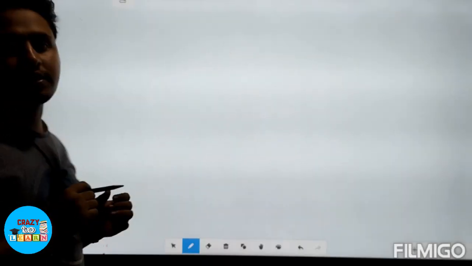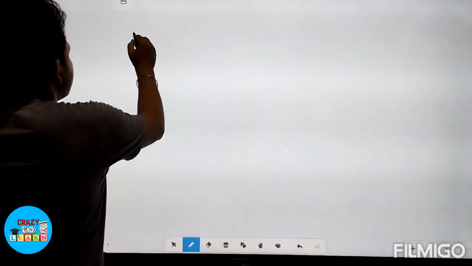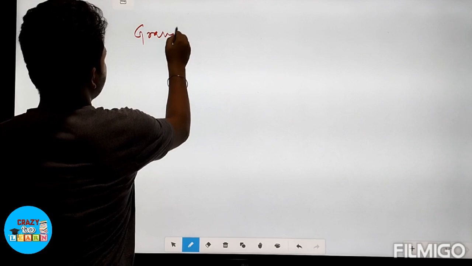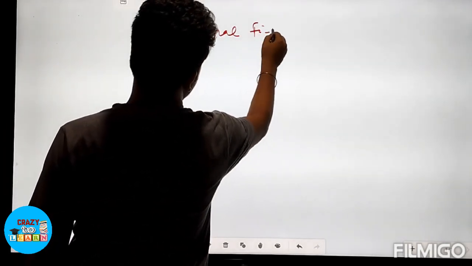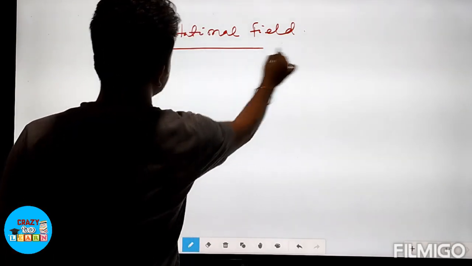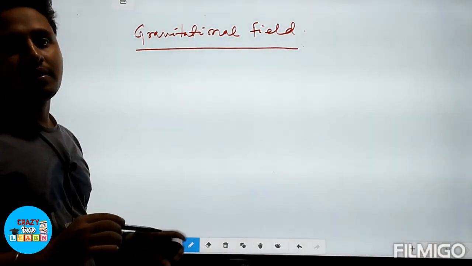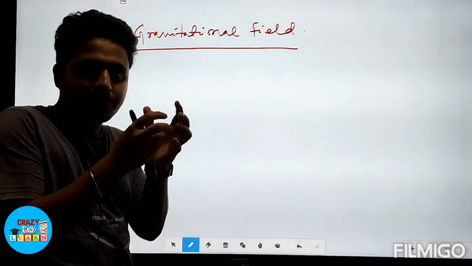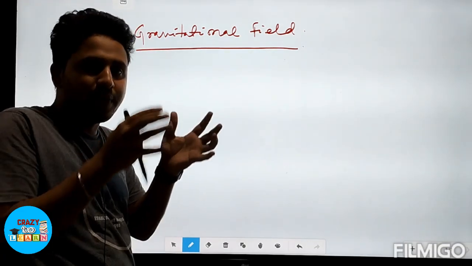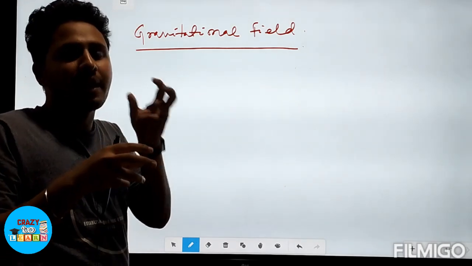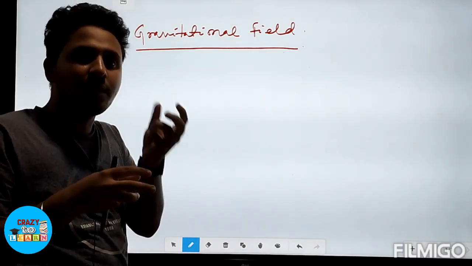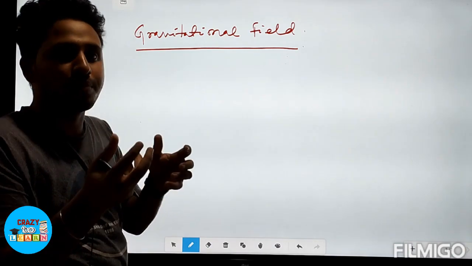We will next discuss what is gravitational field. So what is gravitational field? Gravitational field is the space around the body, surrounding the body, in which the gravitational force or the gravitational pull is experienced by other body.